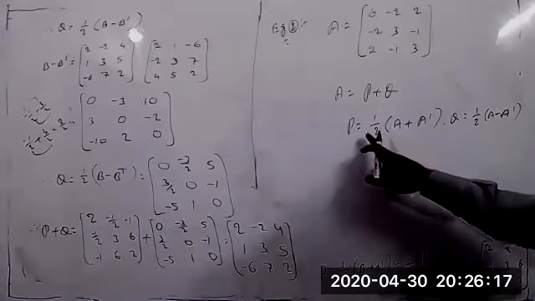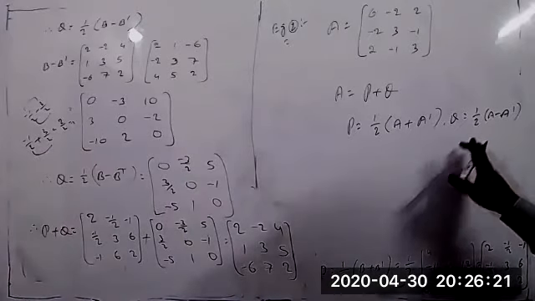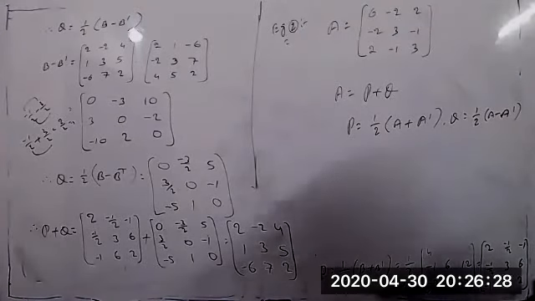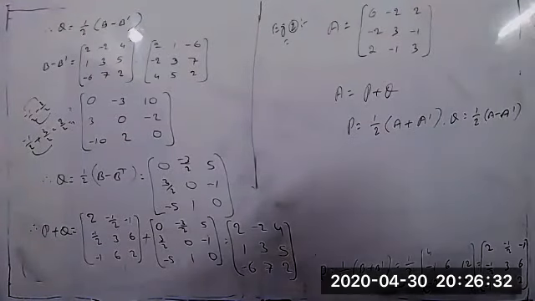So you can find the matrix P separately, the matrix Q separately. You can add both of them. Compulsorily we should get the matrix A. So this is what we call expressing a square matrix as the sum of a symmetric and skew symmetric matrix. So you got the idea, students? Yes, sir.